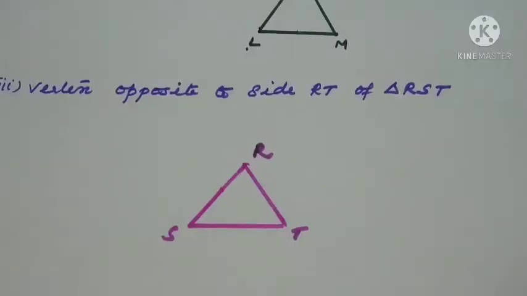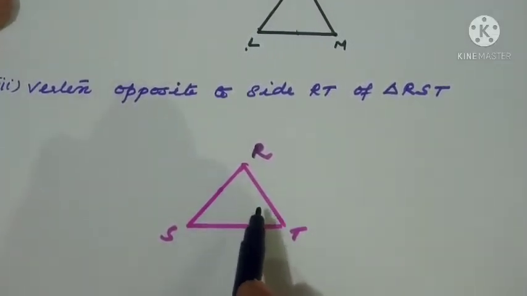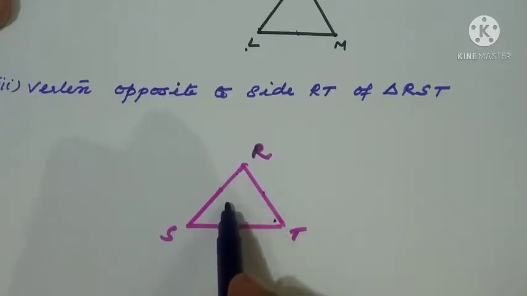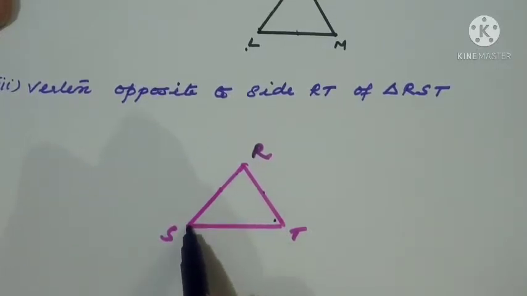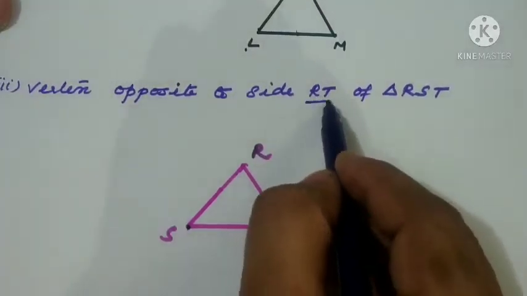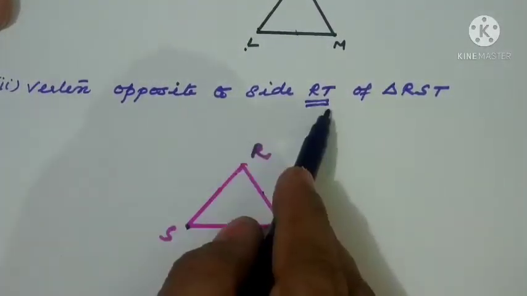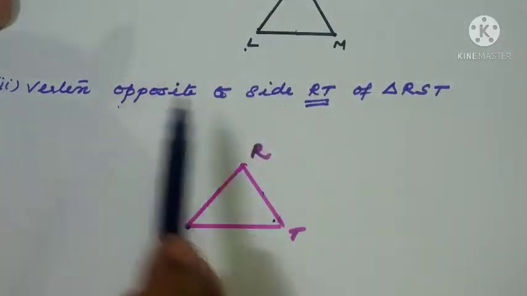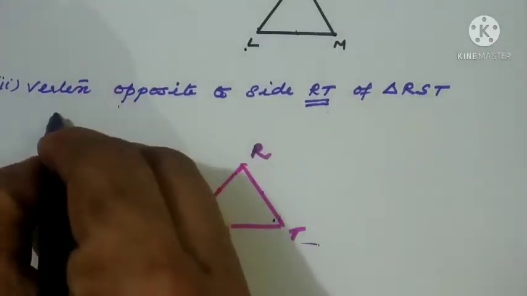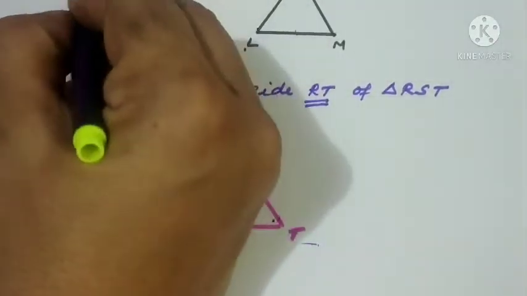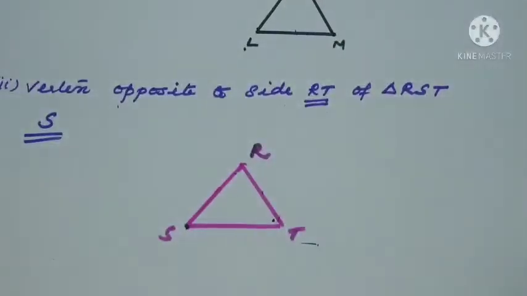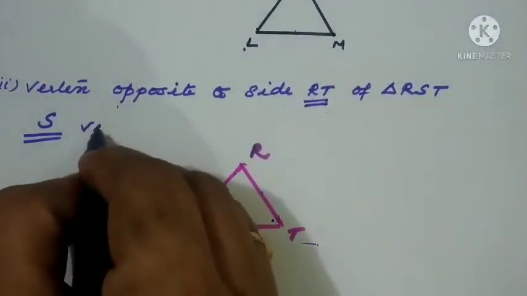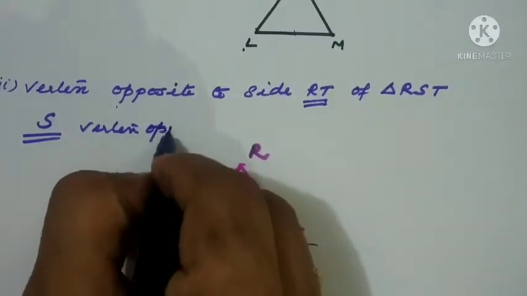Now let us see the next question. Vertex opposite to the side RT. So we start from the side and move in the opposite direction, right? Which is that letter? S only. When the vertex opposite to the side RT is asked, R and T won't come in that. Understood? S only is the answer. S is the vertex opposite to RT.